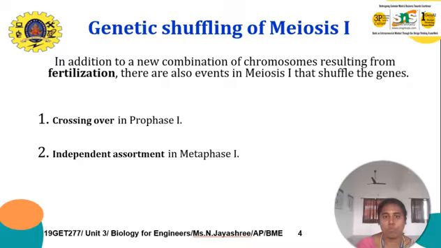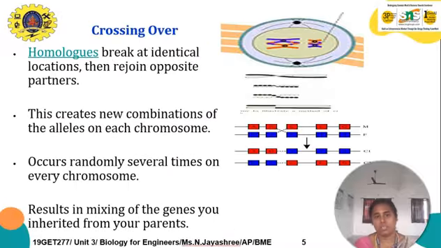There are two types of genetic shuffling in the meiosis stage. Number one is crossover in prophase stage, and independent assortment in metaphase 1. Crossover is nothing but, in the prophase stage, chromatids forming into chromosomes. In each pair, the sister chromatid crosses over with the other parent chromosome. Thus this forms the crossover in prophase stage. And in metaphase stage, they are going to align on the equatorial line. So let us see this crossover in detail.